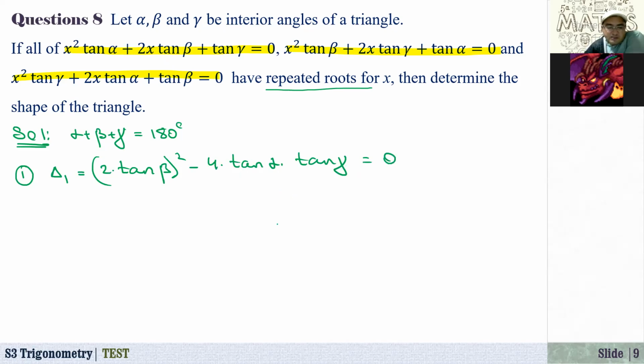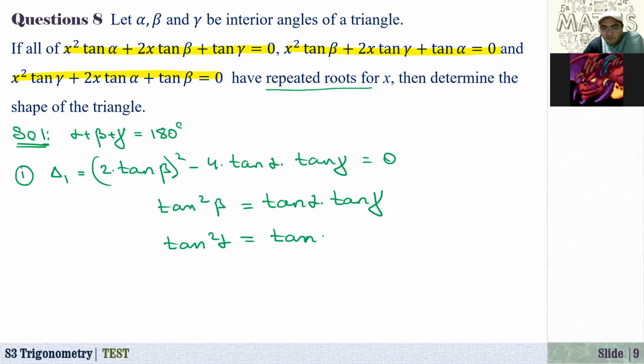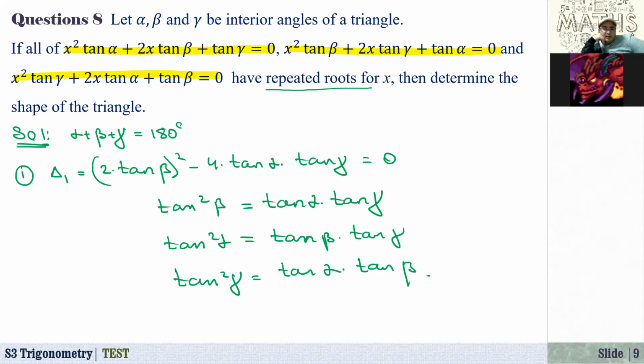Simplifying, the 4 cancels, and tangent squared beta is equal to tangent alpha times tangent gamma. Similarly, tangent alpha squared equals tangent beta times tangent gamma from the second equation, and for the third, tangent gamma squared equals tangent alpha times tangent beta.